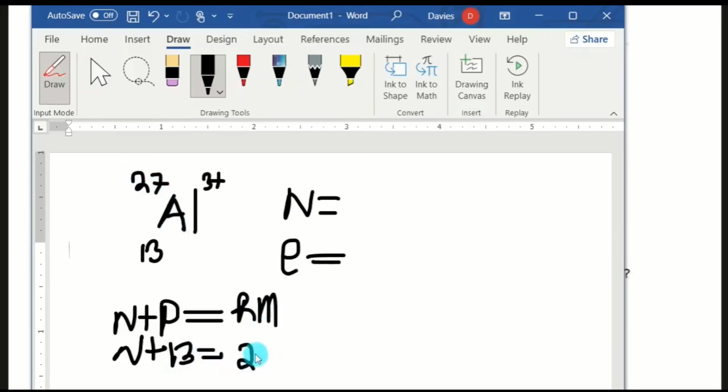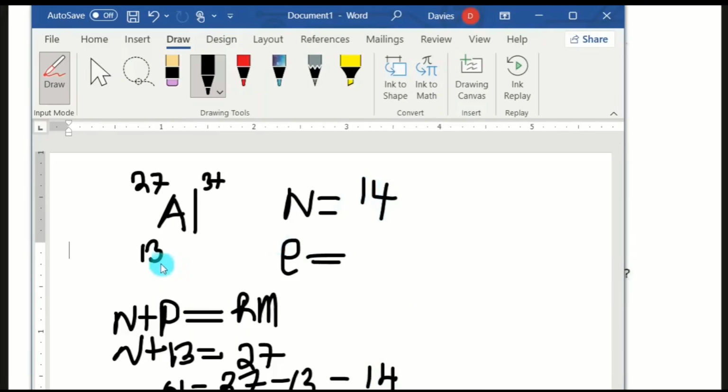This now becomes a mathematical equation where this number crosses the equal sign, so n is equal to 27 minus 13. So 27 minus 13 gives 14. Meaning the answer is 14.